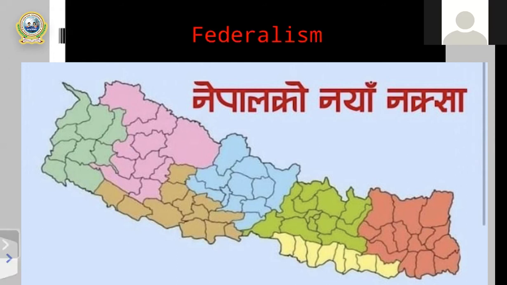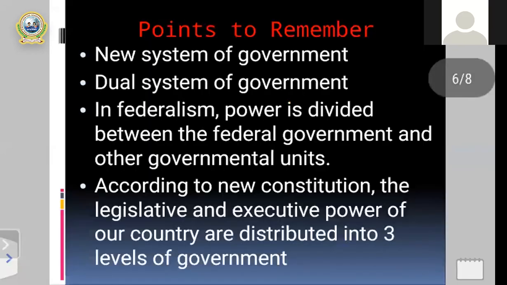In the first map of Nepal, it is divided into 5 development regions. But in the second map, you can see there are a total of 7 provinces. Just the map of Nepal. After that, my dear students, here are also some useful points that we should remember to clarify the concept of federalism.